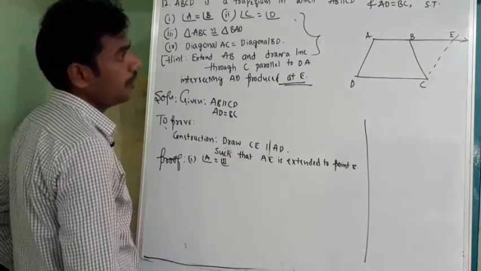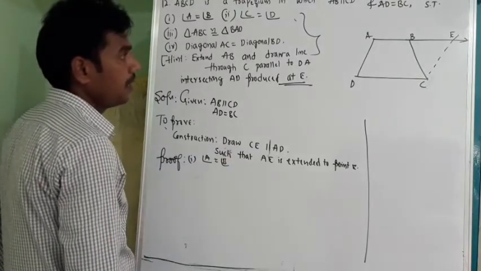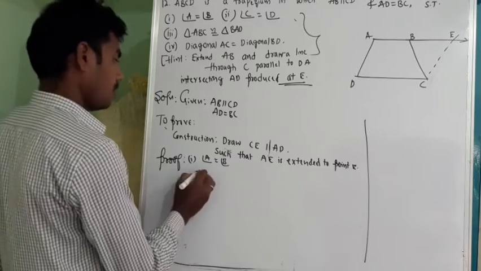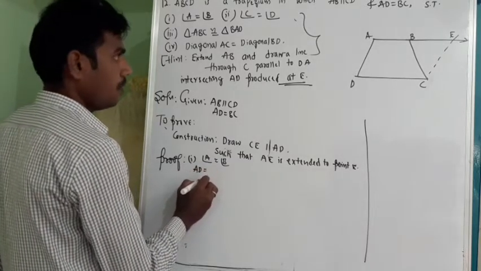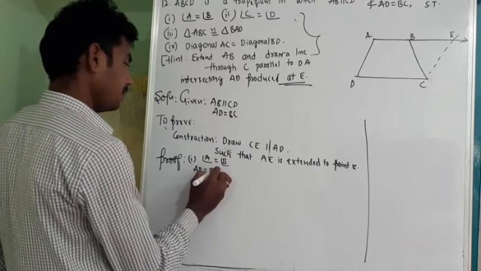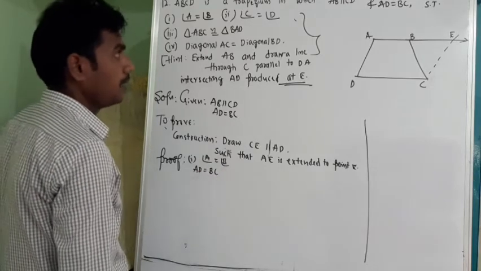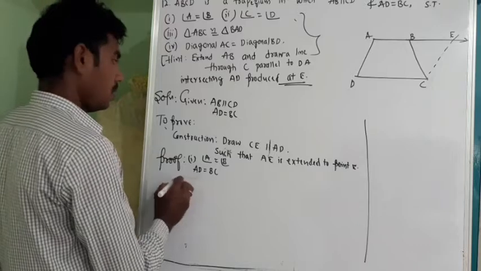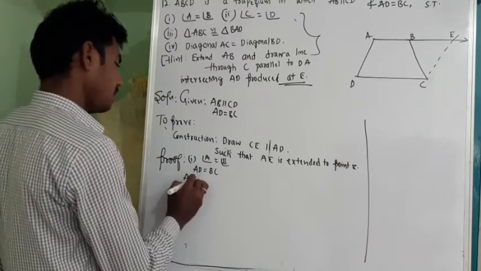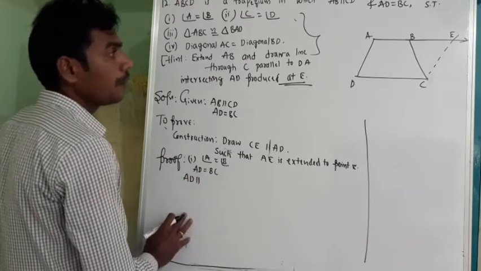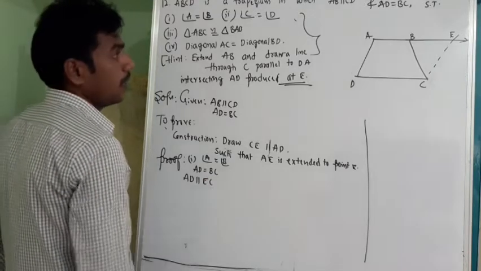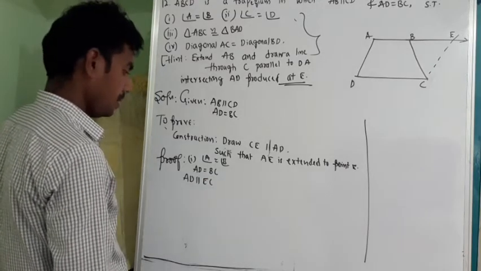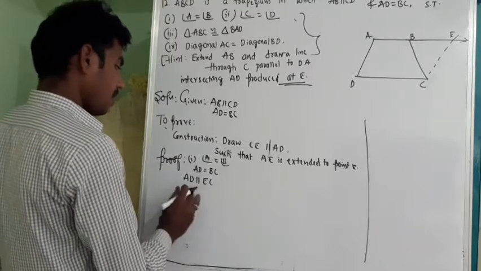So for that, what I have, it is given that AD is equal to BC and AD is parallel to EC. AD is parallel to EC. And what does it convey?